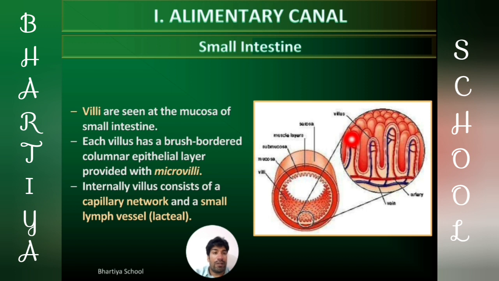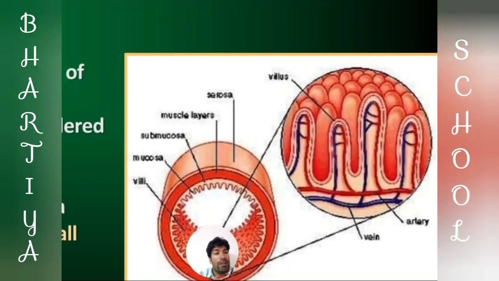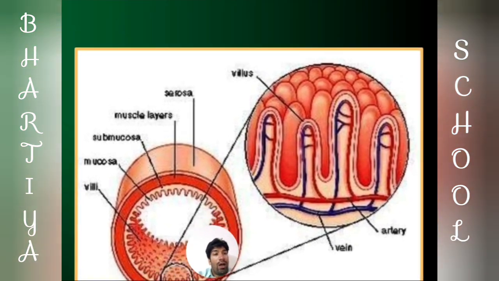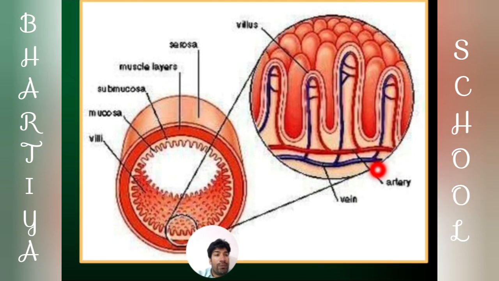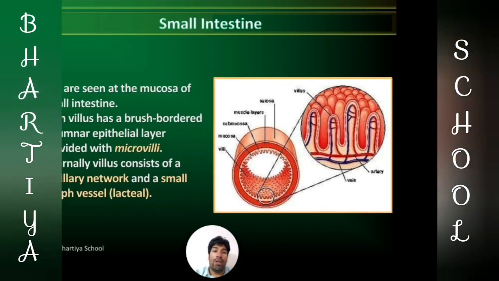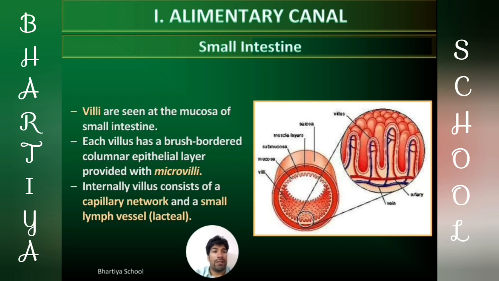Each villus has brush bordered columnar epithelium cells, which have microvilli. Internally, villus consists of a capillary network and small lymph vessels. Here we will see the blood supply system, arteries and veins, and in between we will see the lacteals. These lacteals will help in absorption of fat. We will discuss about this later.